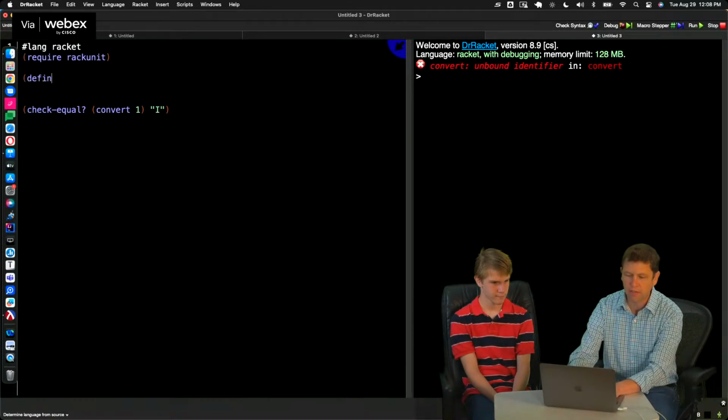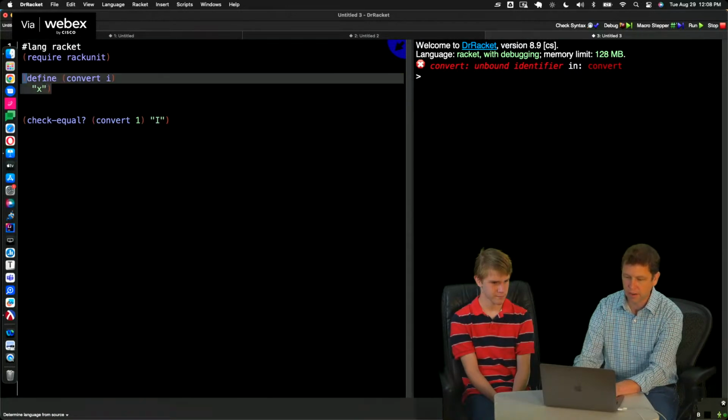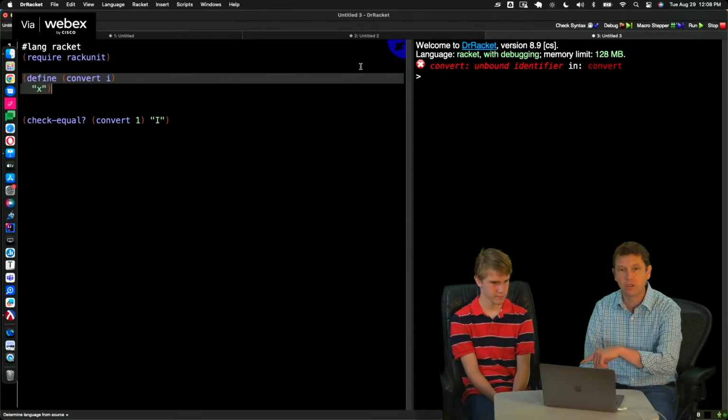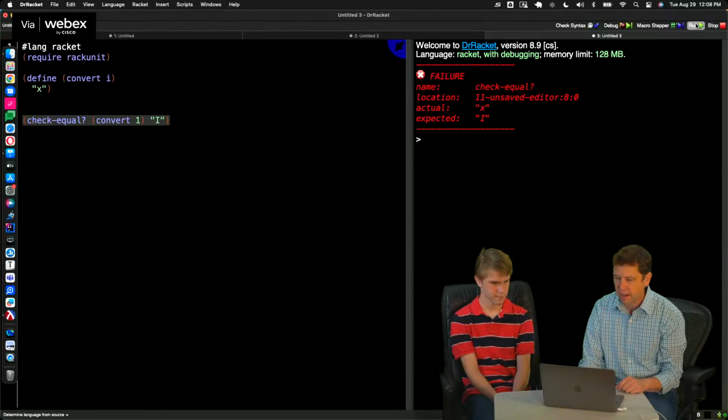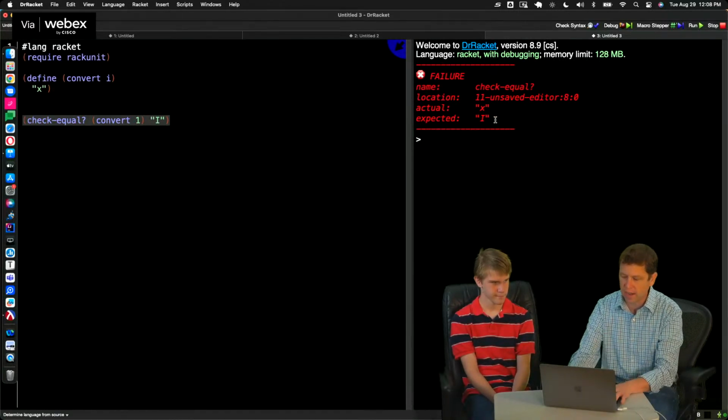So we're going to define a function called convert that takes an integer. We'll just call it i. And then I'm going to have it just return X. Now that should fail, but we should get an actual failure now. So over here on the right is where we expect to see that. And yes, it says it's a failure. It expected to get an I, and instead it got an X.